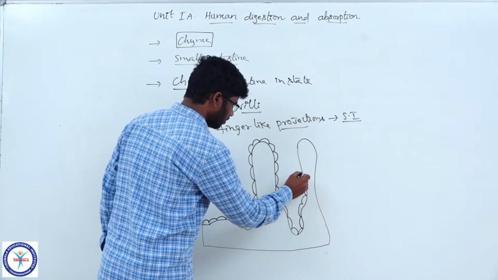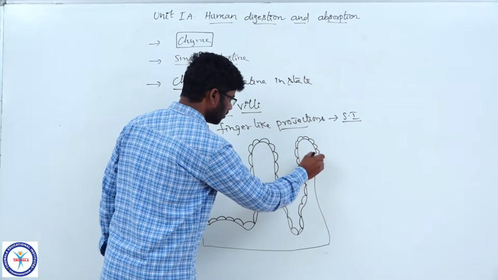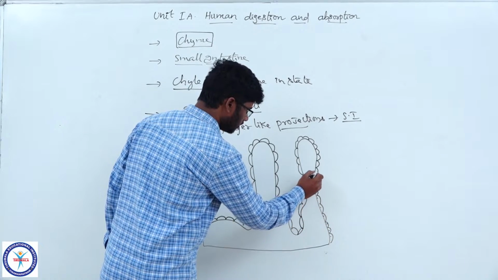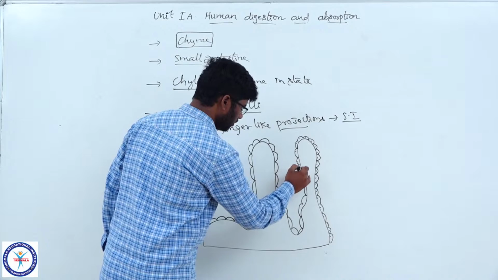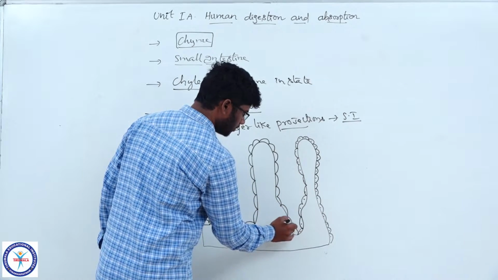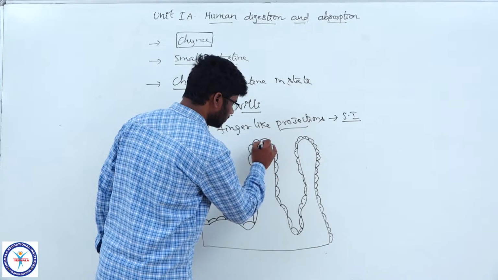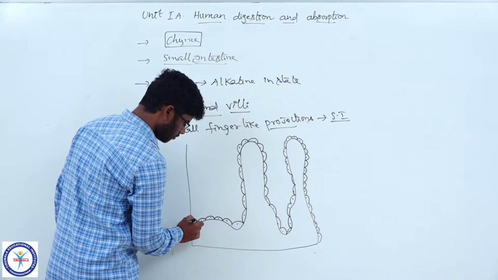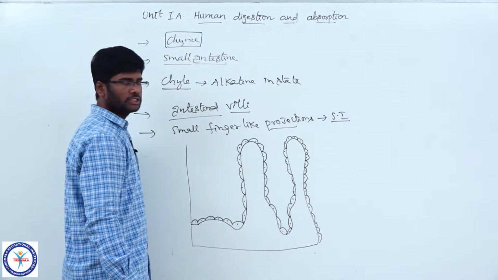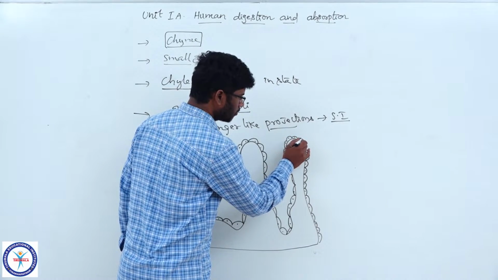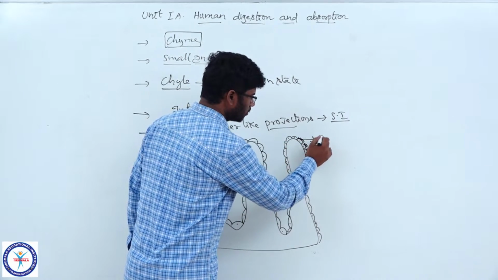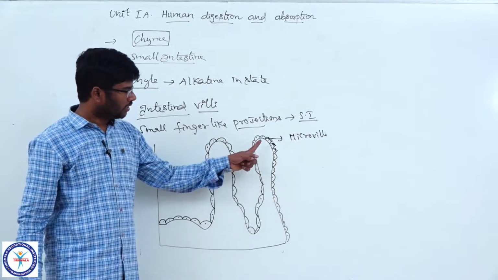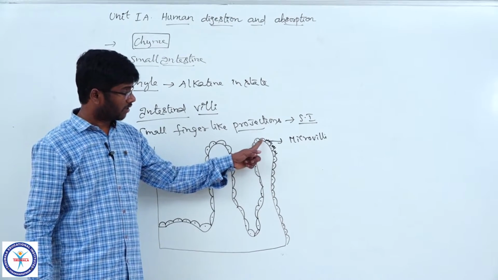The villi are lined with simple columnar epithelium. In the columnar epithelium, long and cylindrical cells are present. These columnar epithelial cells have a brush border appearance. The brush-bordered appearance is called microvilli. Now the villi plus microvilli increase the surface area of absorption of the small intestine.